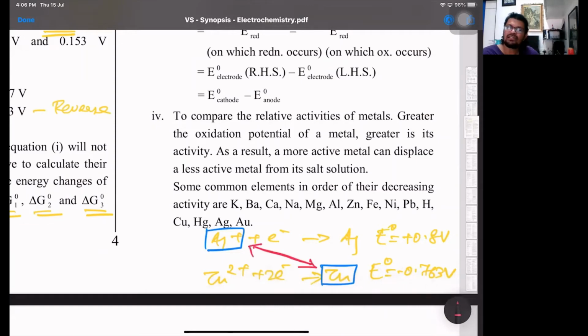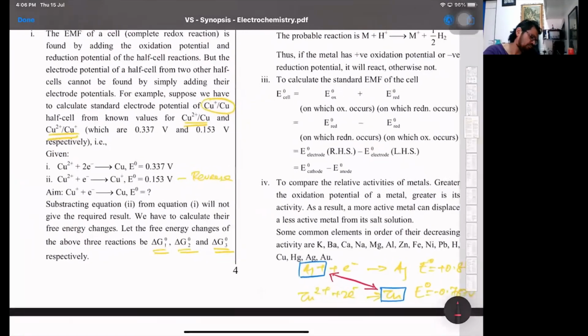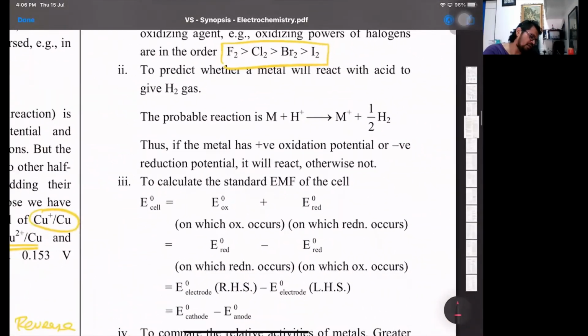Zinc will displace silver from its salt solution. In other words, zinc will get oxidized, silver ions will get reduced. Okay. Then the next part, so that's the metal displacements.